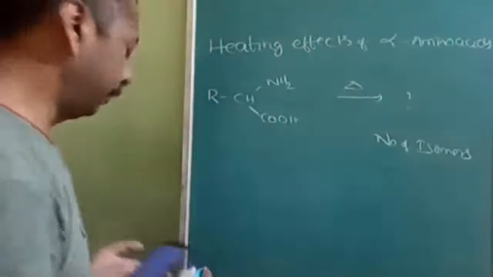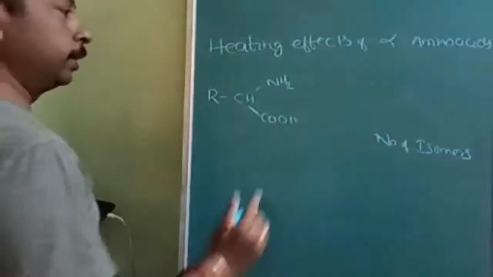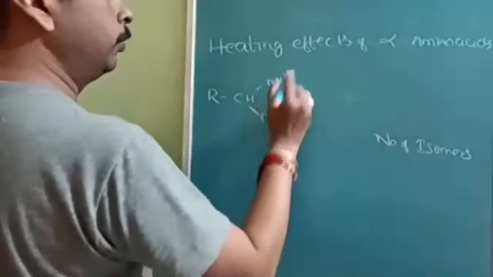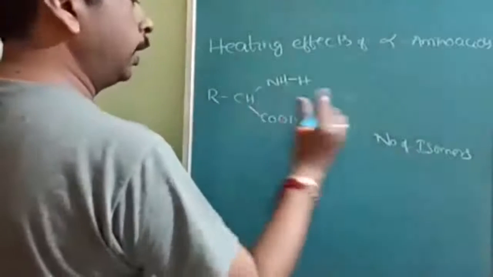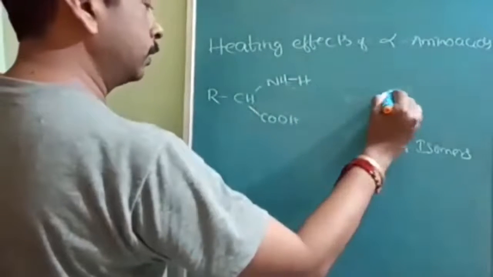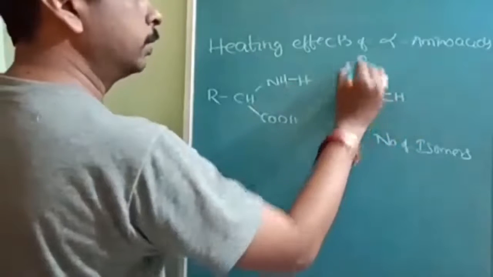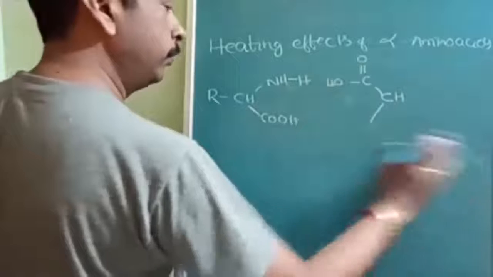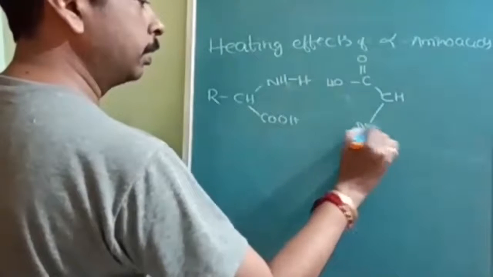Okay, see here. When you heat this, 2 moles will combine whenever a 6-membered ring is possible. See, this is one molecule. I will write NH2 as NH and H. Another mole I will write like this. This is CH. This side COH you must write like this. This type of approach will improve your product determining capacity.